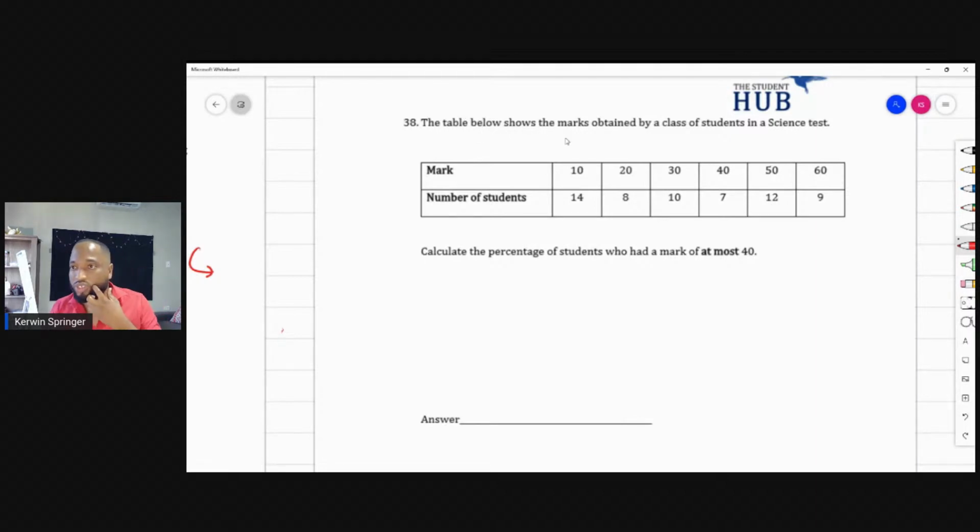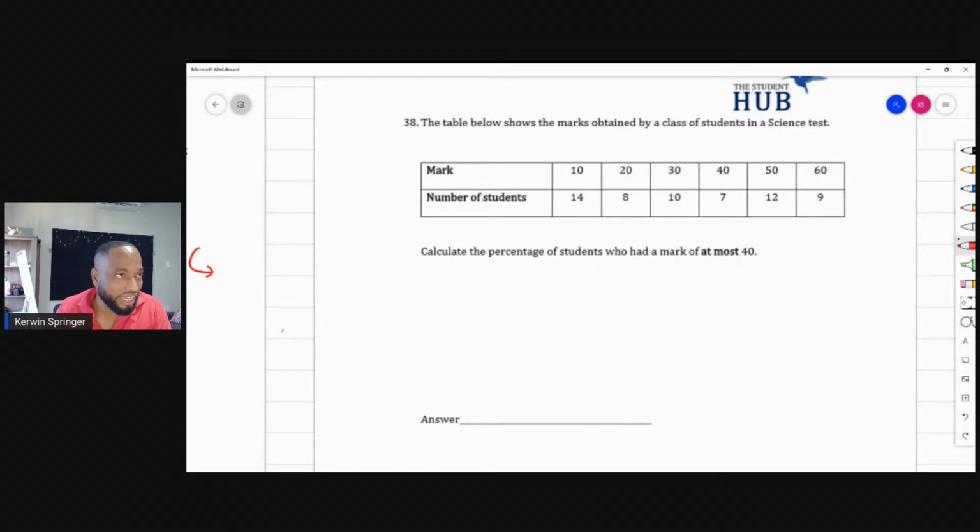The table below shows the marks obtained by a class of students in a science class. Calculate the percentage of students who had a mark of at most 40. Wow, this is a hard question, boy.